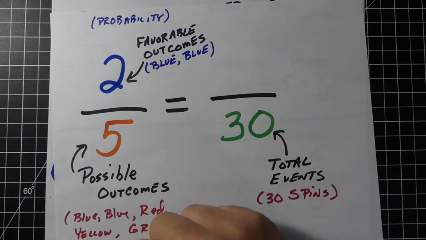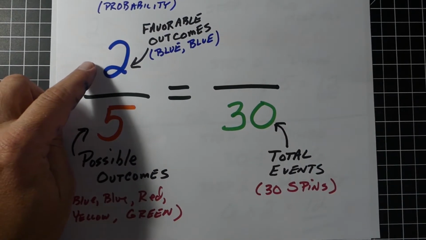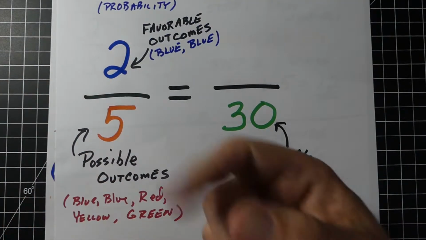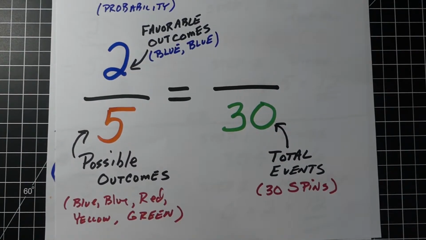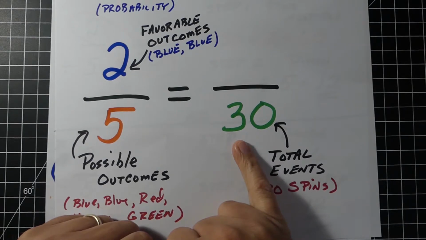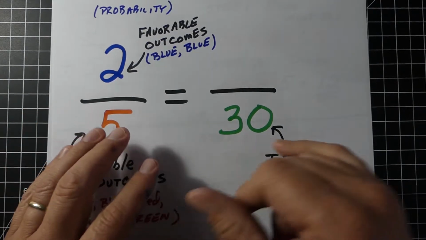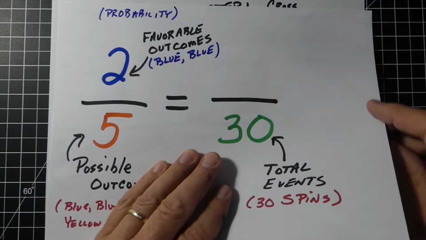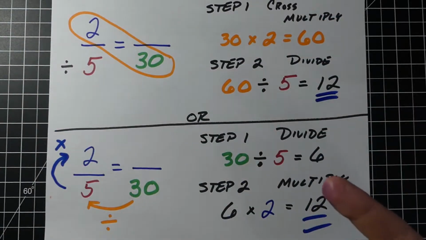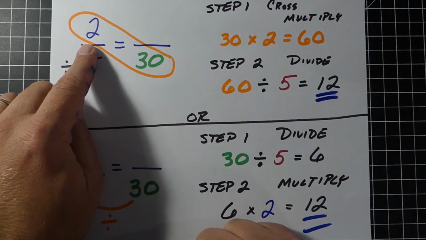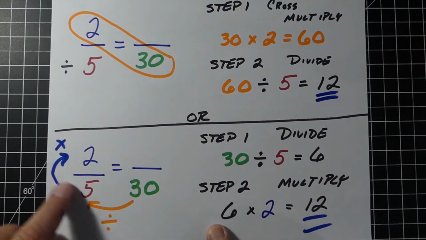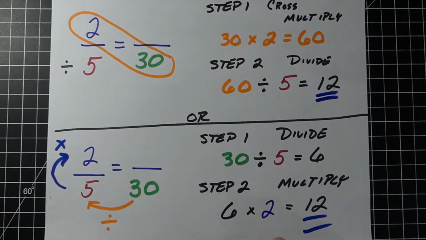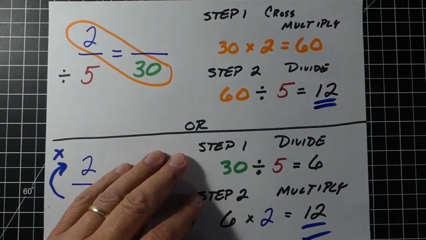Now, if we're trying to set this up as a proportion, like we've done on some of the other ones, on the left you have the fraction 2/5. 2 is our favorable outcomes. There's 2 blue. The bottom is the 5, which is all the different sections. And then on the right, lower right, is how many times we're going to spin this spinner. So 30 times. You could do cross multiply and divide, if you like that method: 30 times 2 is 60, divide by 5, and you would get 12. So we would think blue would occur 12 times. You can also do our little loop-de-loop method where we go 30 divided by 5 is 6, and 6 times 2 would be 12. So it works that way as well.